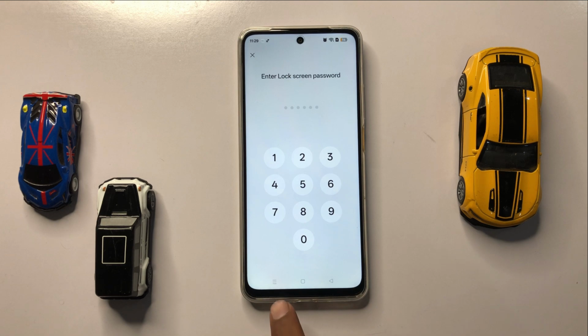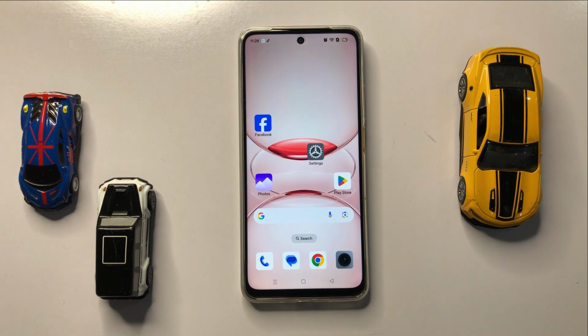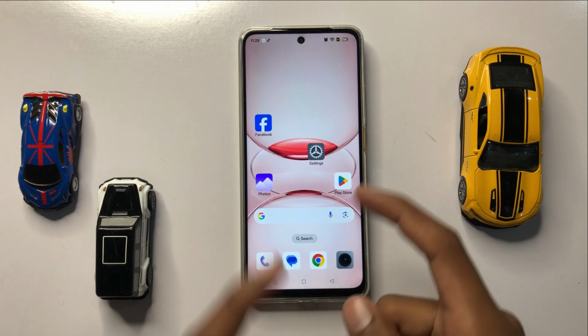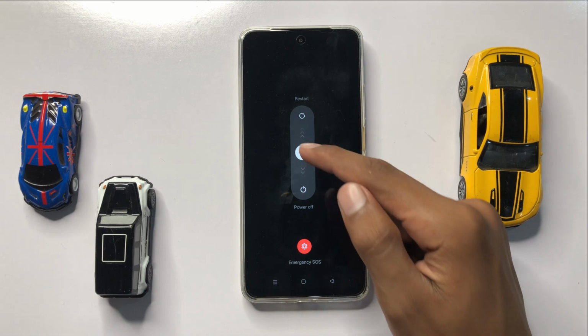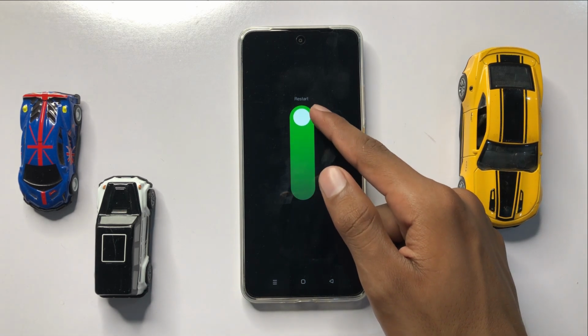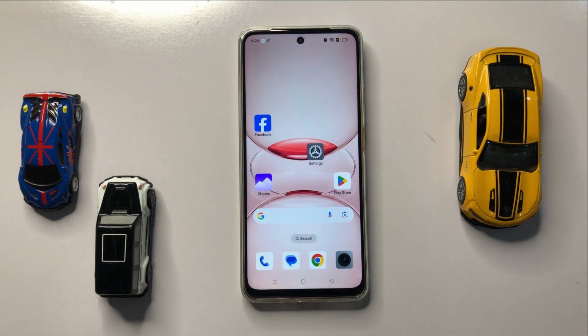After reset all the settings, then go back to your home screen and restart your device. For restart your device, press and hold power button and then swipe up to restart your device. After doing these steps, your problem will be